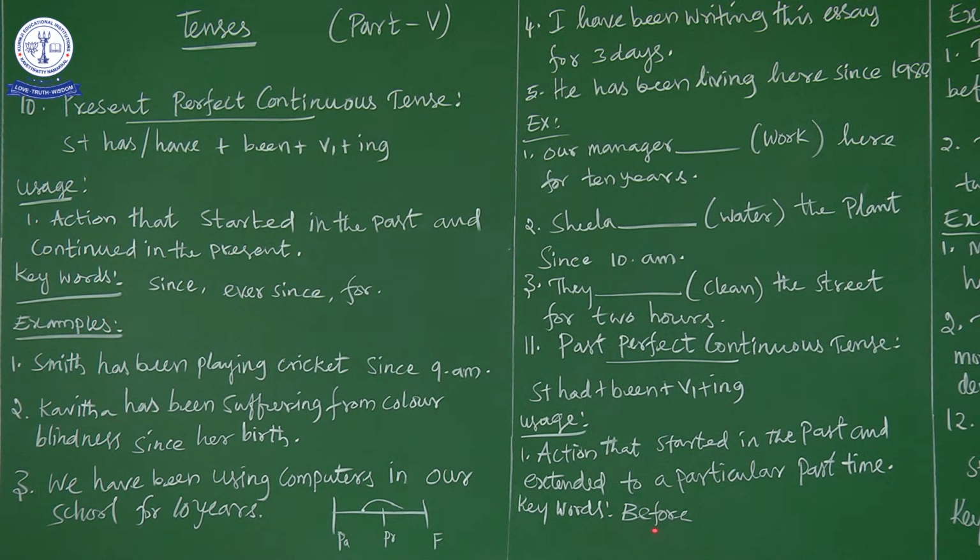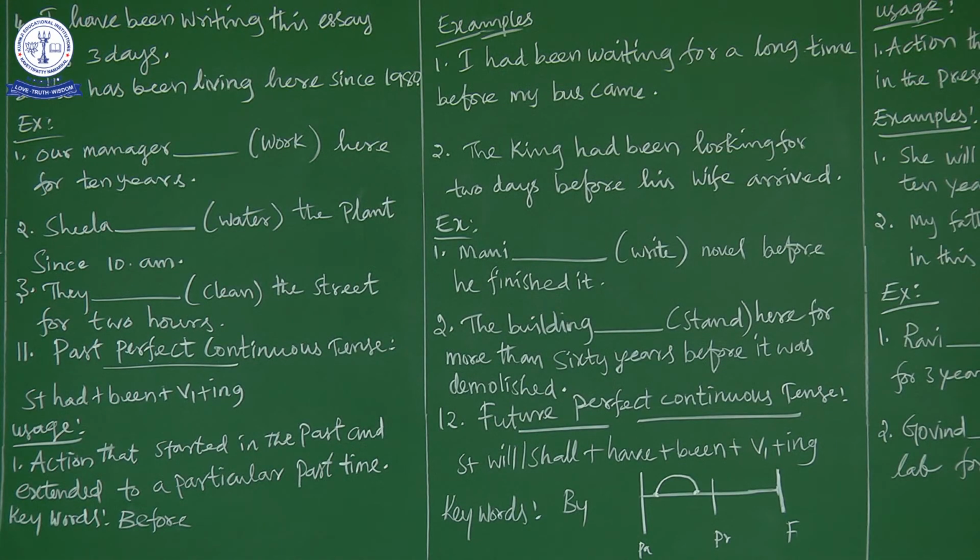The keyword is before. Now what is the usage here? Action that started in the past and extended to a particular time in the past. What is the keyword here? The keyword is before. Now you see the graph.